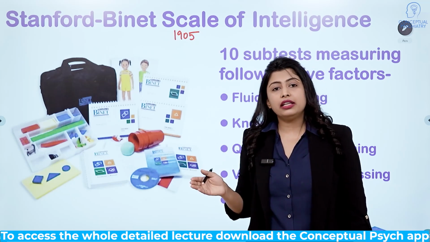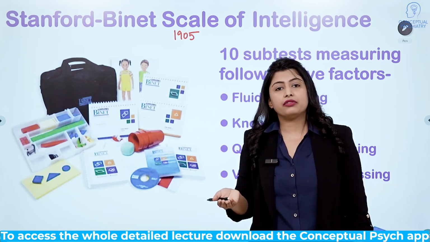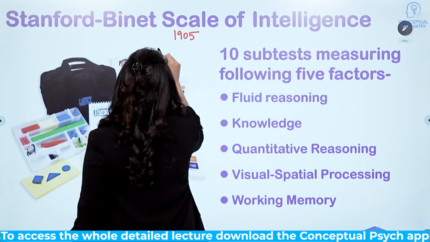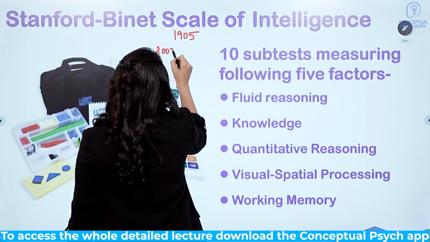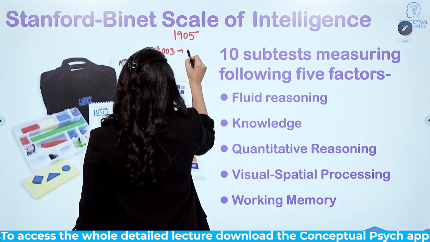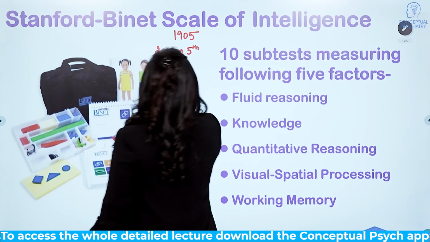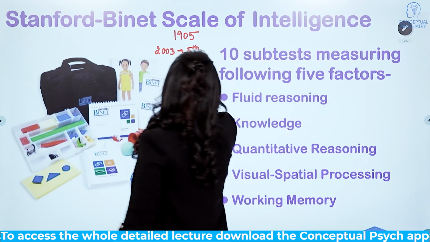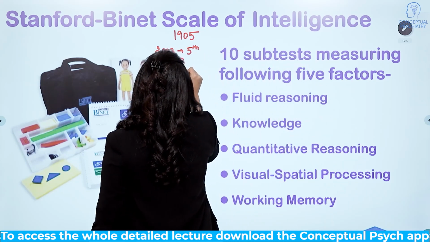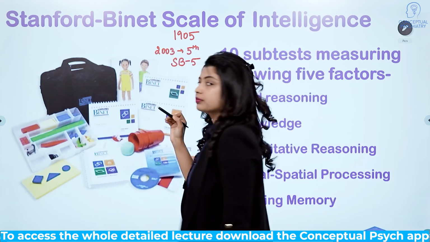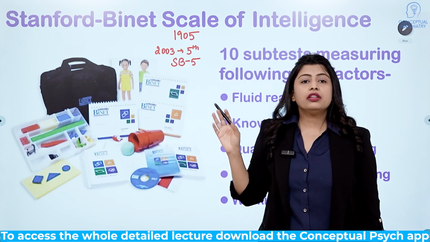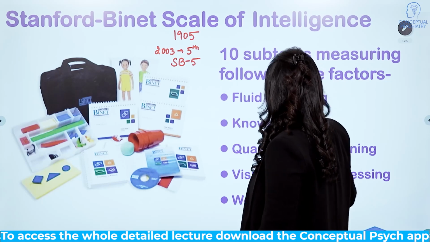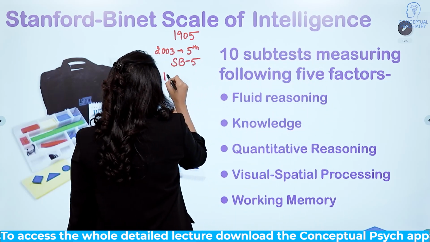In 2003, the fifth edition of the Stanford-Binet scale came out, known as SB5. It was introduced with 10 subtests measuring the following 5 factors.